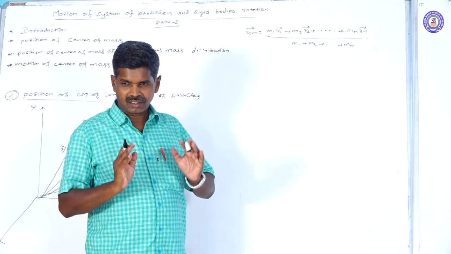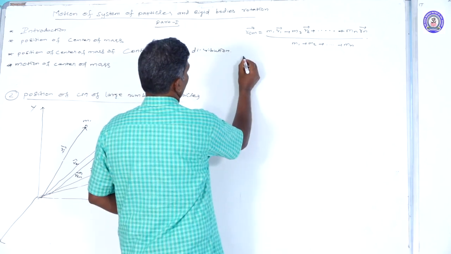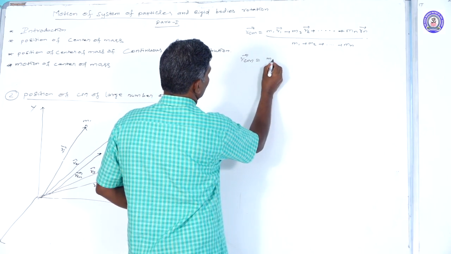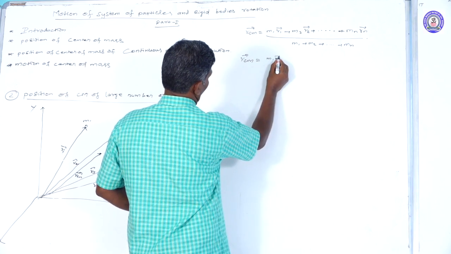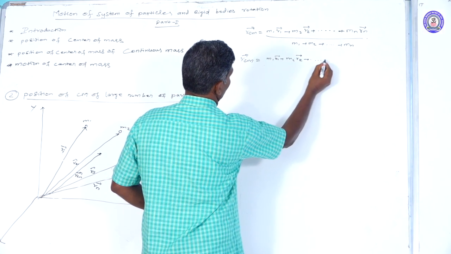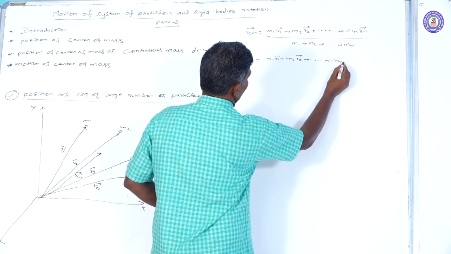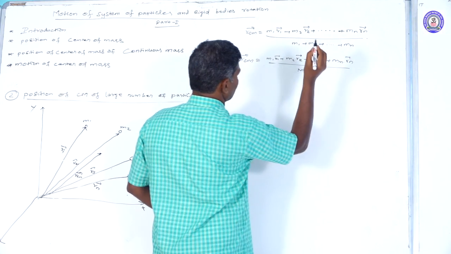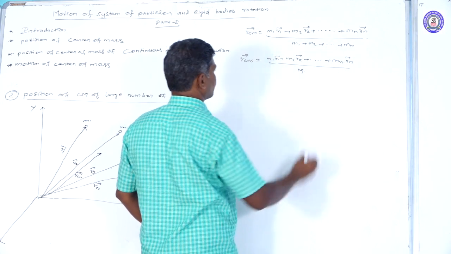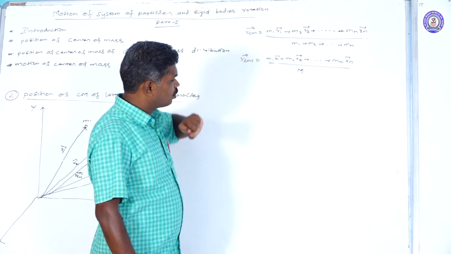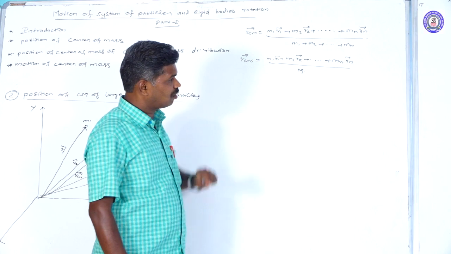We consider the total mass, taken as capital M. R_CM vector is equal to m1 r1 vector plus m2 r2 vector plus goes on up to mn rn vector, divided by the total mass M. This numerator can also be taken as a summation of those terms.